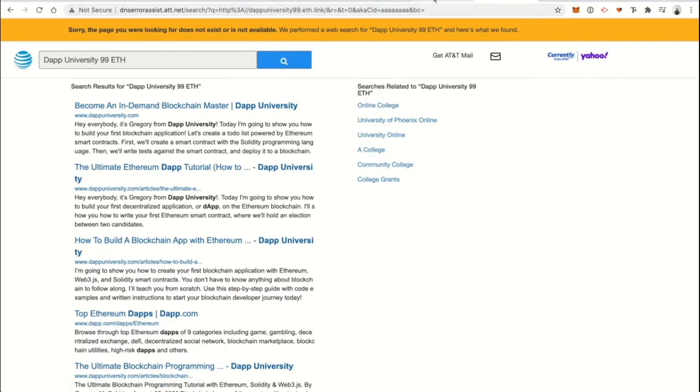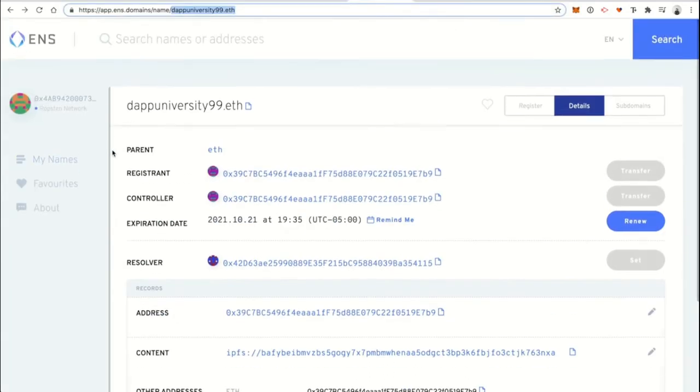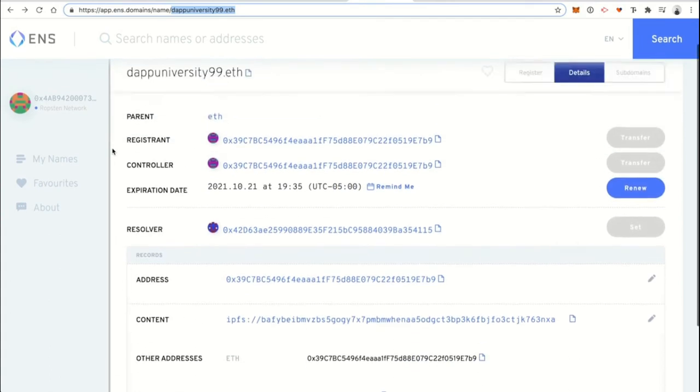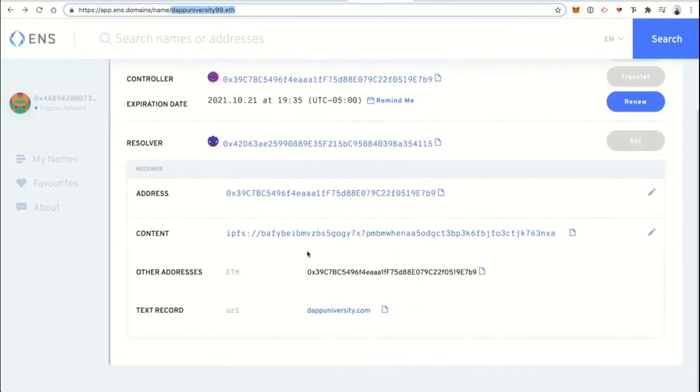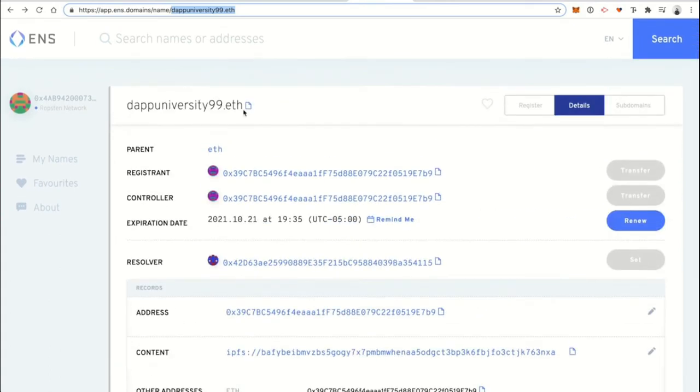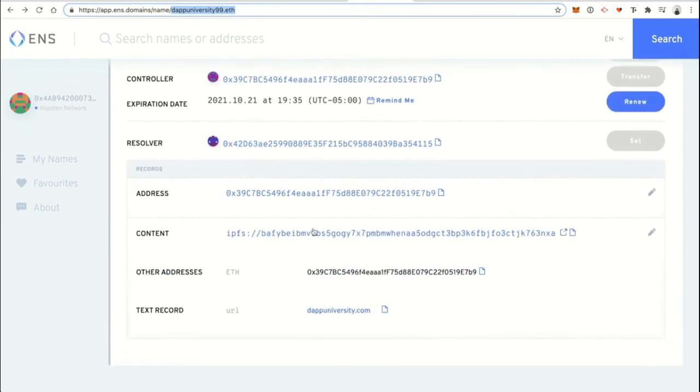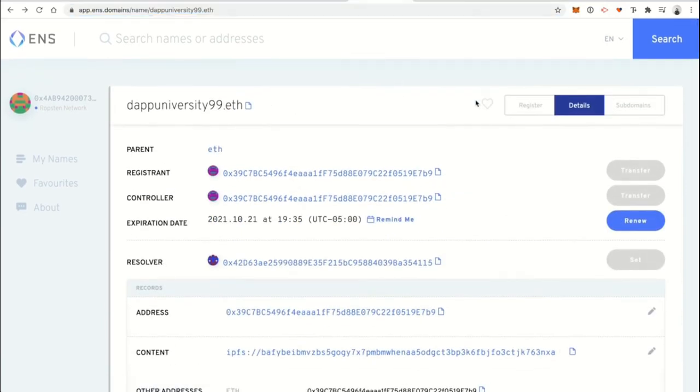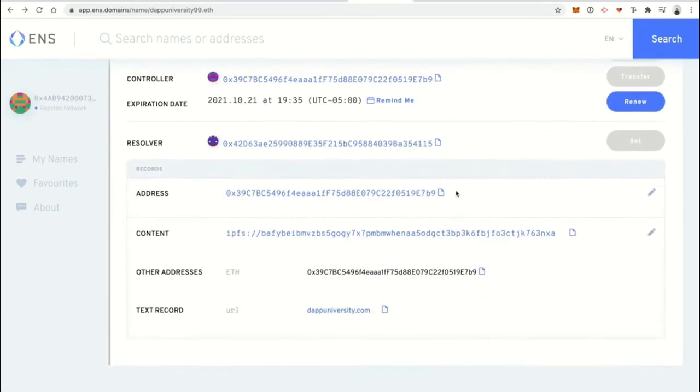But that's because we're running on a test network. If you want to run this on the main Ethereum network, which we'll have to do if you want to follow this tutorial for a real live project, then you'll want to purchase this with real cryptocurrency on a real Ethereum network, and you should automatically have a resolver that points dapuniversity99.eth.link, or whatever your name is, to the website that you've uploaded here. So this particular example won't work because I did it on a test network. But if you want to work in the real world, just join the main network. It won't be very expensive, and that's how it works.